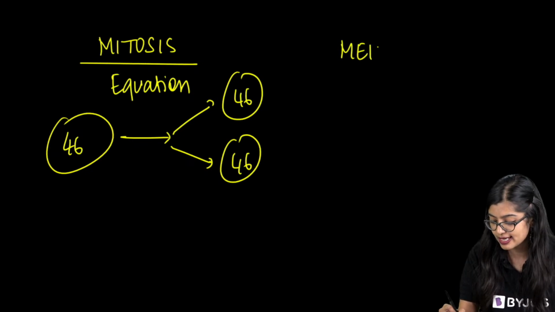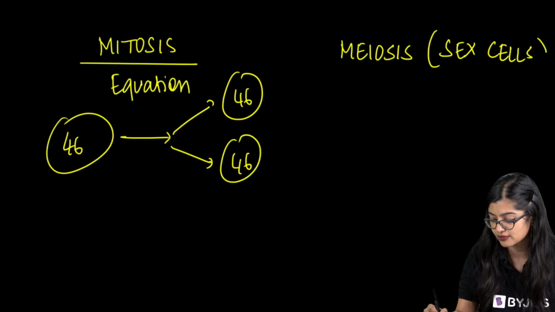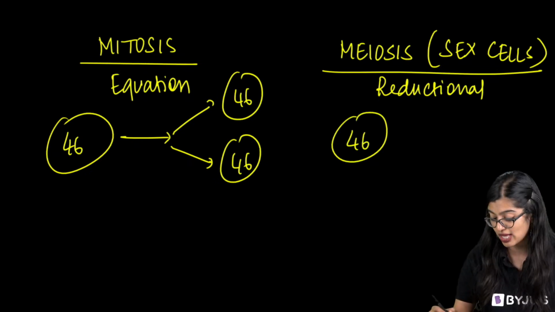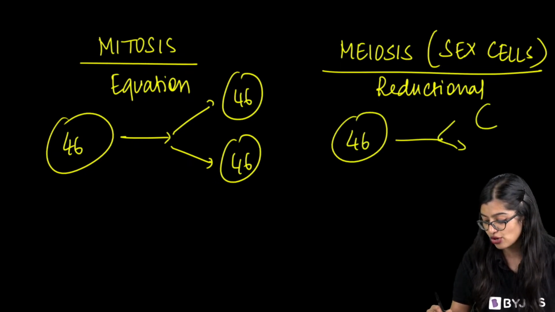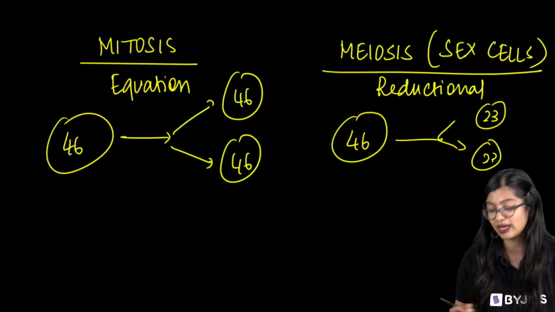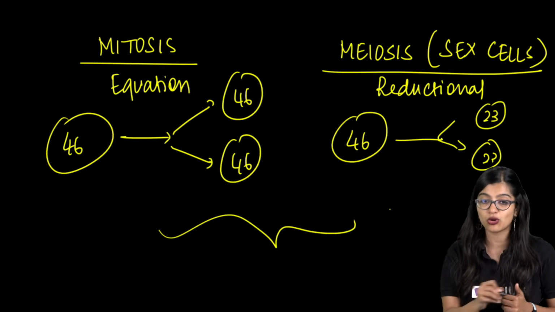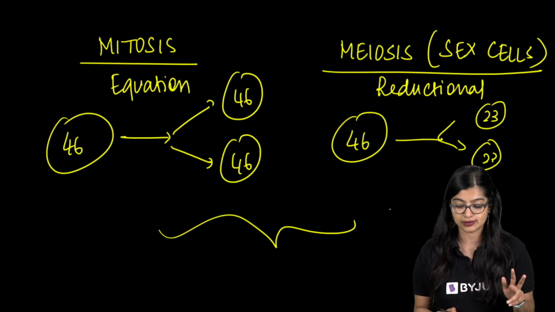But in meiosis, which we will observe only in sex cells or the reproductive cells, it is reductional division. So if there is a cell which has 46 chromosomes, at the end of it, we will get cells with 23 and 23. Chromosome number becomes half, right? So that is what you need to know about mitosis and meiosis.